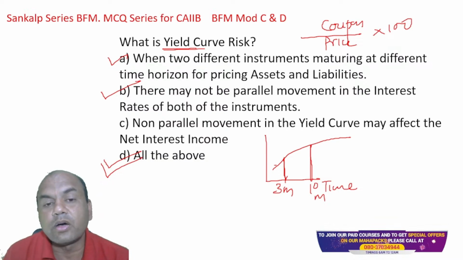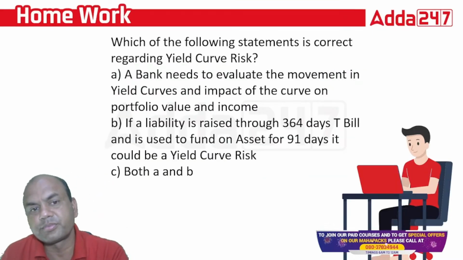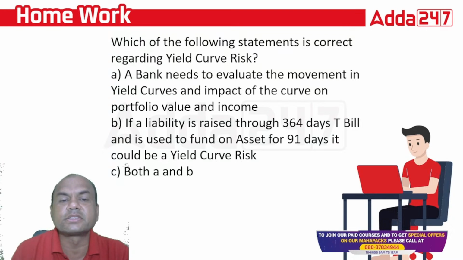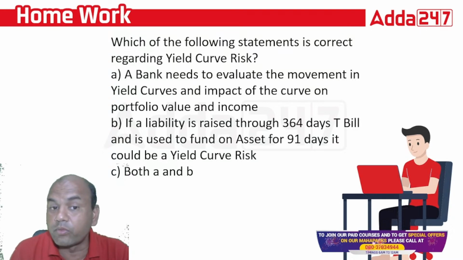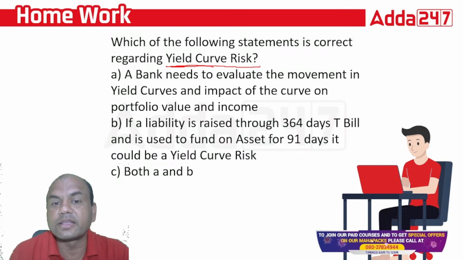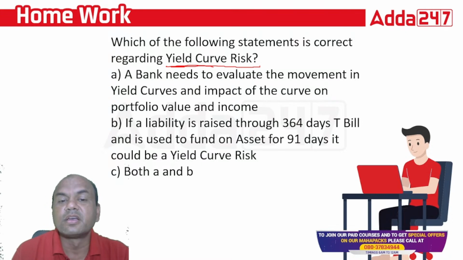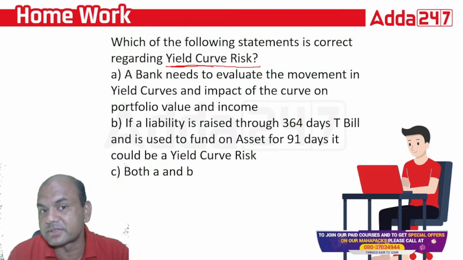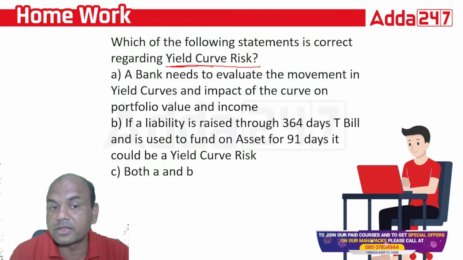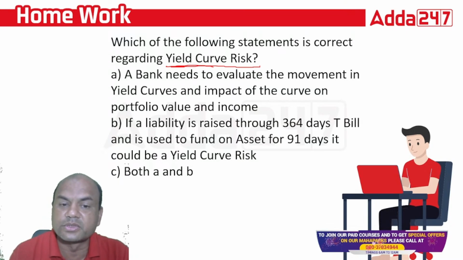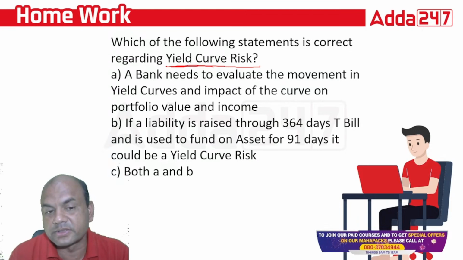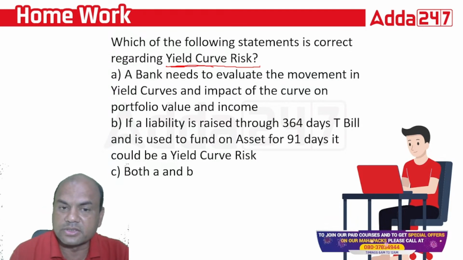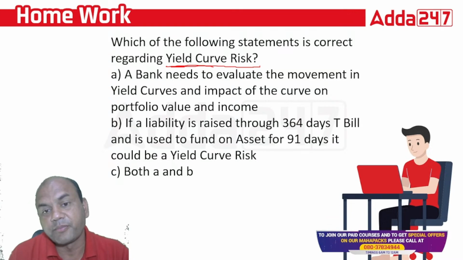Okay. Now take one for the homework. Which of the following statements is correct regarding the yield curve risk? Now I won't be answering this. You get it from your side. Tomorrow we'll see it. A bank needs to evaluate the movement in the yield curves and the impact on the portfolio value and the income. In the paid class, we'll see this. I'll give the answer in the paid class over here. If the liability is raised for 364 days T-bills and is used to fund on the asset for 91 days, it would lead to the yield curve risk. And both end. Check this answer.